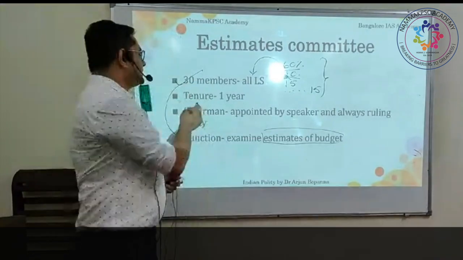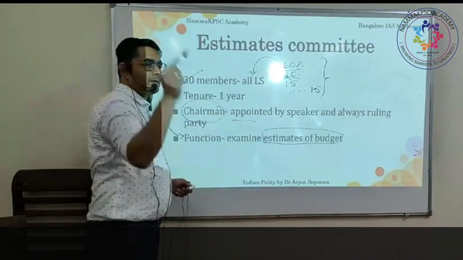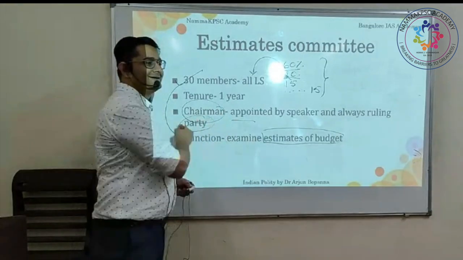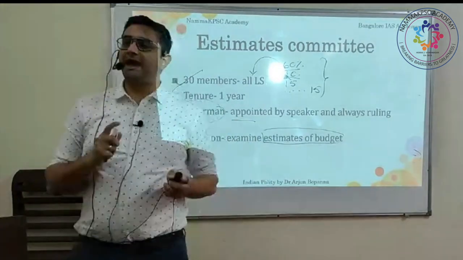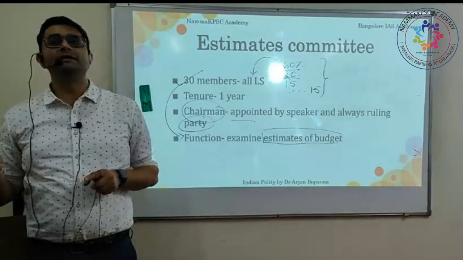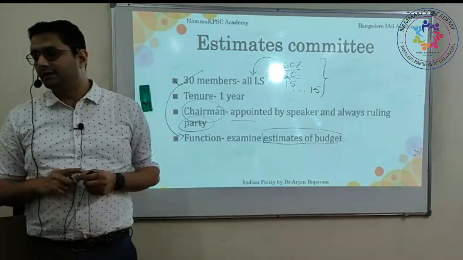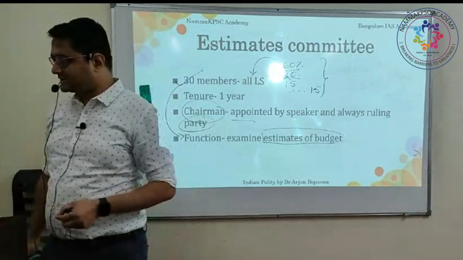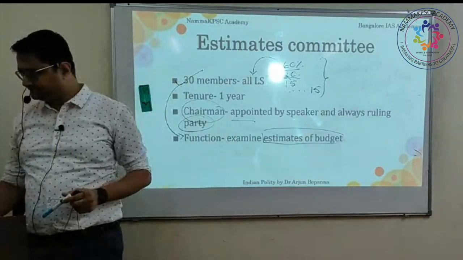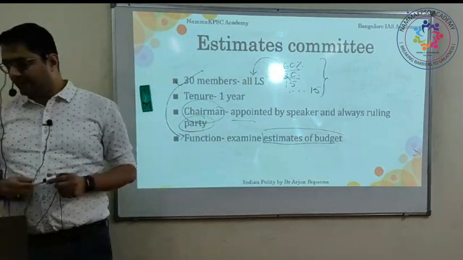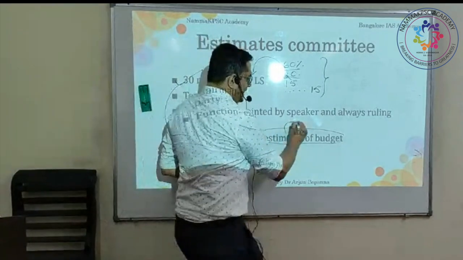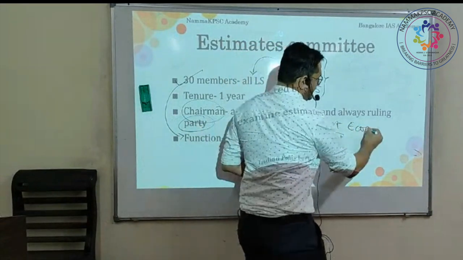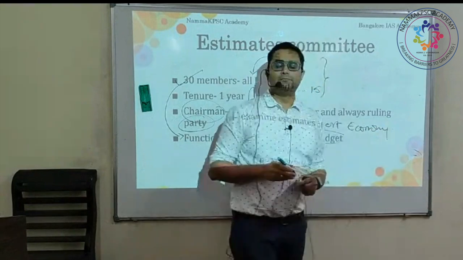Here you have to remember the chairman is appointed from amongst the members by the speaker, but from the ruling party. Is that okay? So PAC had the chairman from the opposition, here it is always from the ruling party. And the function, as we discussed, is to examine the estimates of the budget. And it will suggest any economy in the budget.